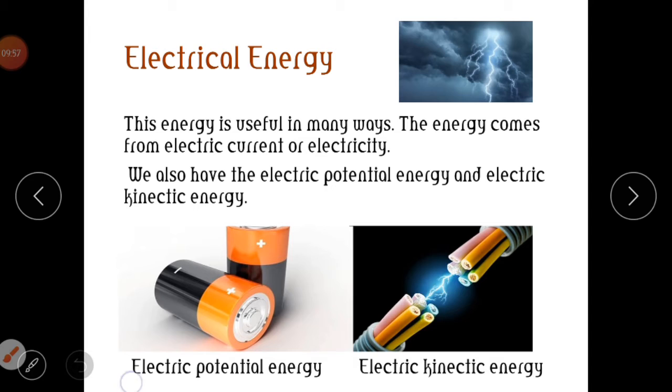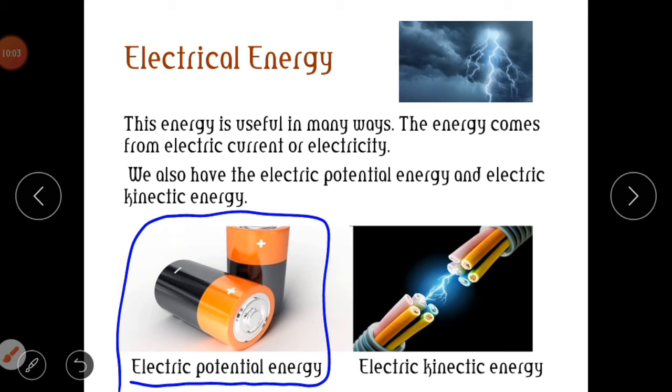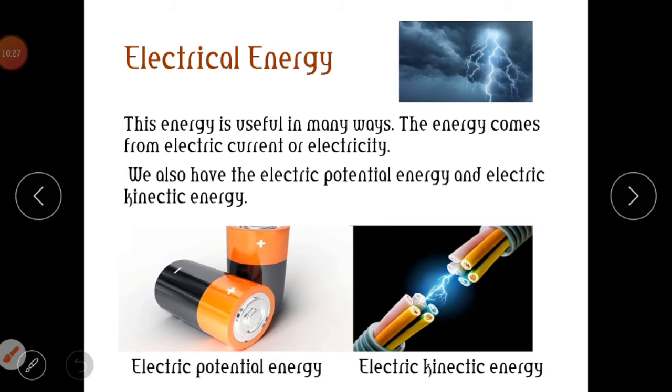Now, the electric potential energy is the energy stored when a battery is there without being connected to something. That electrical energy inside it is a stored energy. It is not doing anything, so it's stored. When you start using the energy inside the battery, it is called the electric kinetic energy. Okay, are you aware that thunder or lightning is an electrical energy? So it's made up of ions.